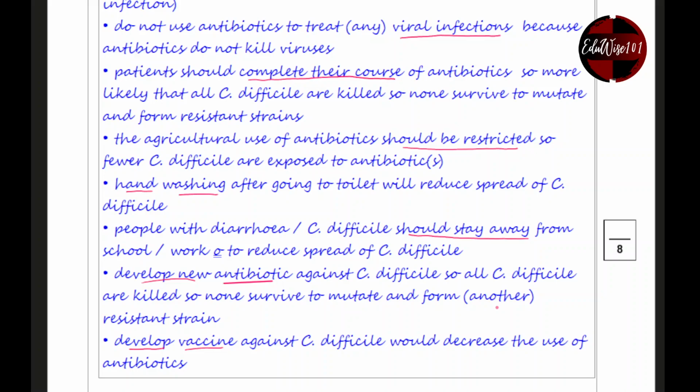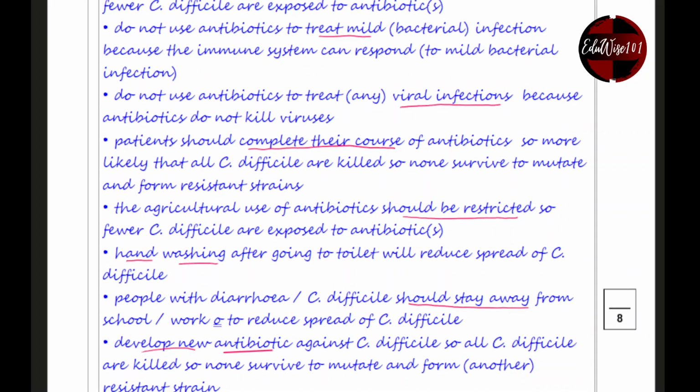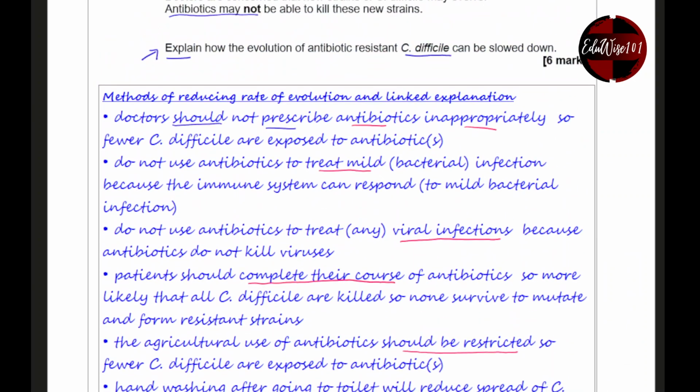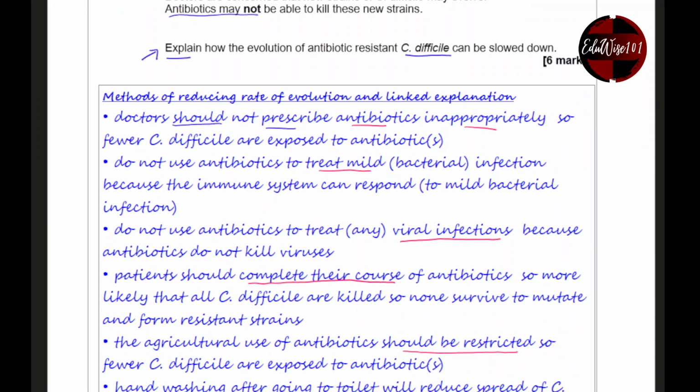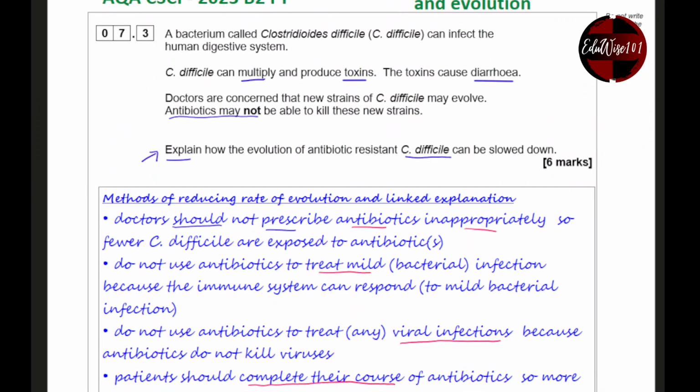Again, for the 6-mark question, which is the last question in this paper, make sure you try and answer at least some parts of the question by using your personal experience, and you might actually get at least 2 to 3 marks. You'll be surprised. Anyway, that's the end of this video and this question and the paper as well.